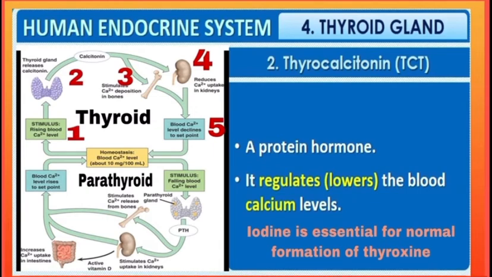If the level of calcium rises in the blood, then labeling 2, thyroid starts secreting calcitonin, and this calcitonin will act on the bones. See the labeling 3, what is happening in the bone? It stimulates calcium deposition in the bones. And see labeling 4, what is happening in the kidney? This calcitonin reduces calcium uptake in kidneys. As a result, what will happen? Blood calcium level declines to set points. So that's how it helps in regulating the blood calcium level. It lowers the blood calcium level. Clear? And iodine is essential for normal formation of thyroxine.